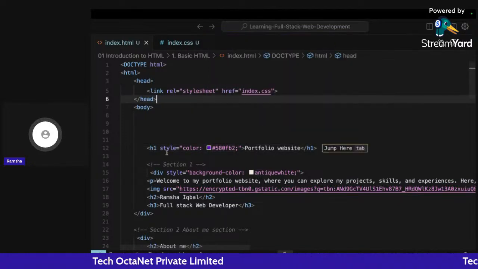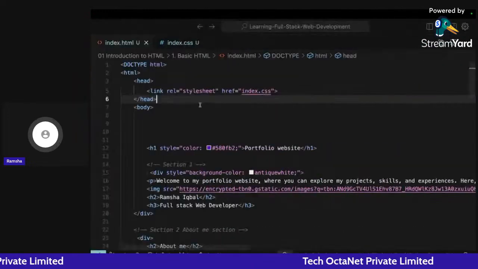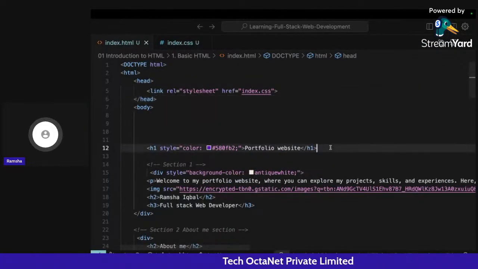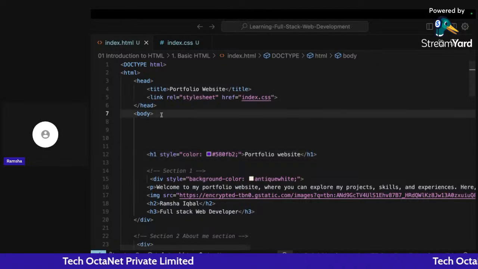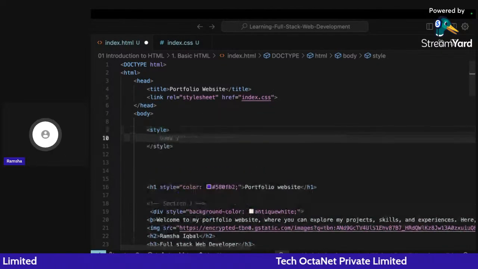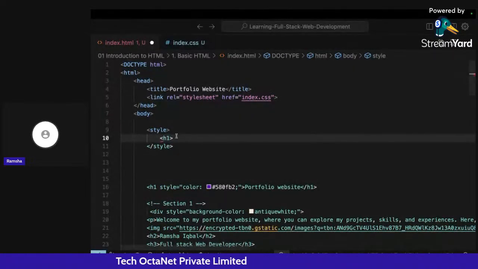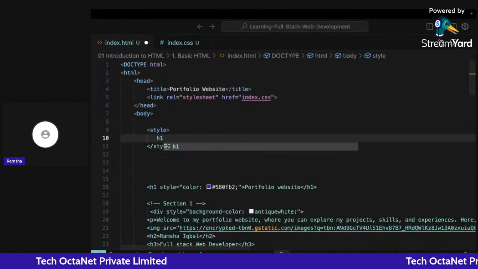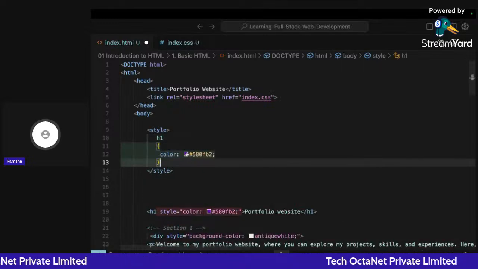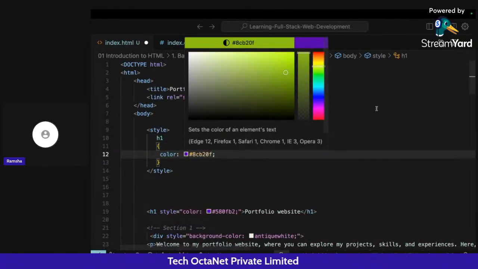It's purple for now. Inside this particular heading, I have given this purplish color, right? And what I do here, I also give a style tag, and in this also I target h1 only, and I change its color to some other color. For example, I change it to green.